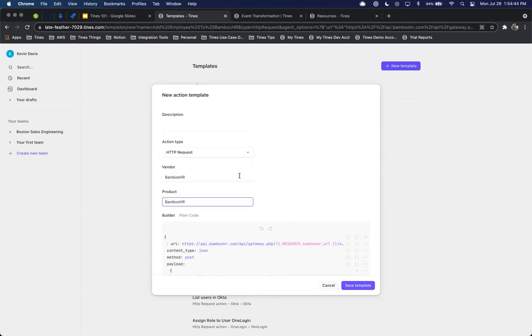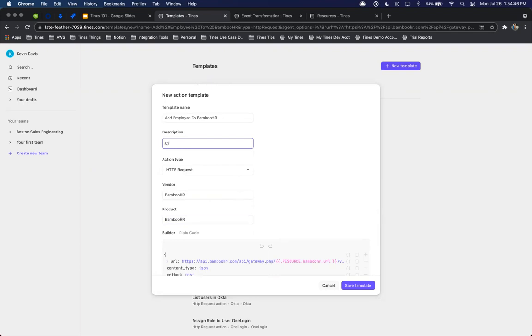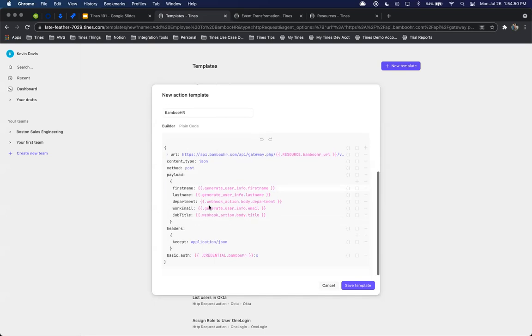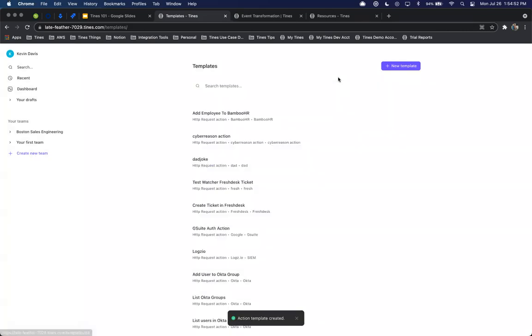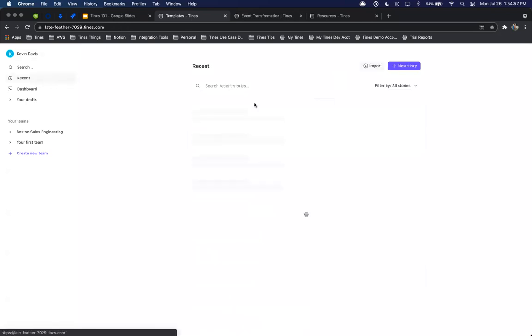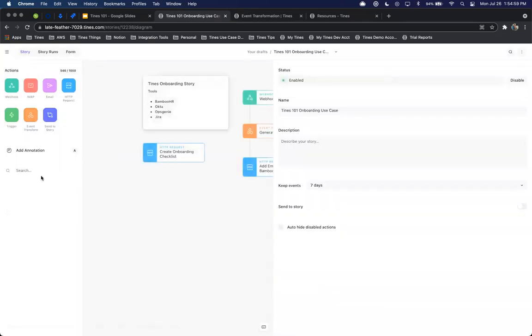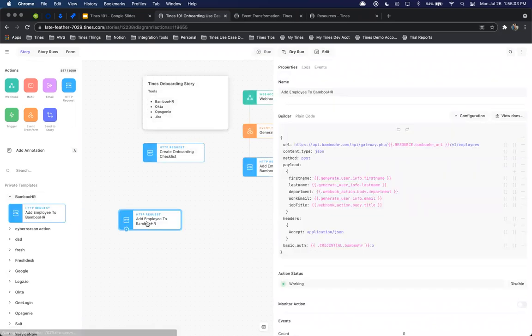Copy that, paste it into the product, and then create new employees. And then we have all that information saved. So now once we save that template, we go back into our story. That'll now be available over here, where we can immediately drag and drop that on for any additional stories we want to build out in the future.